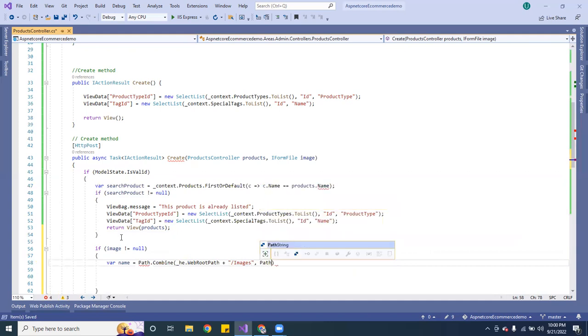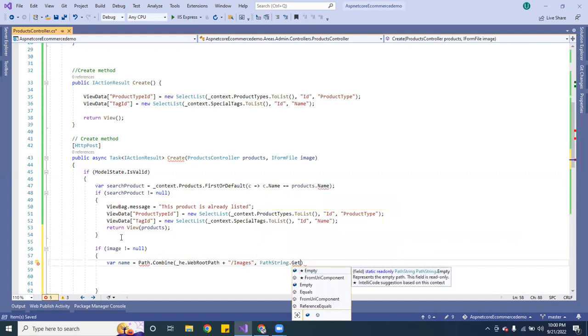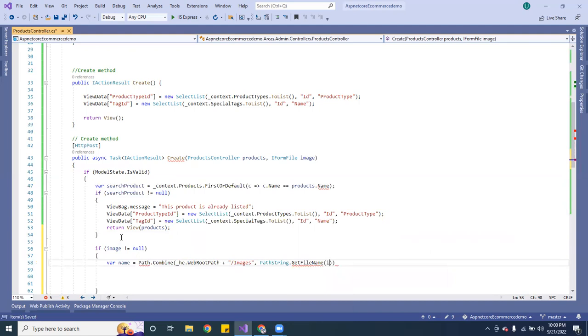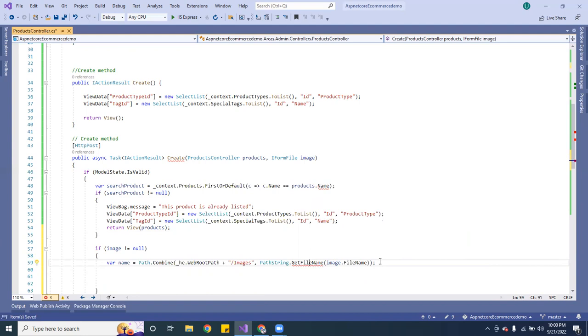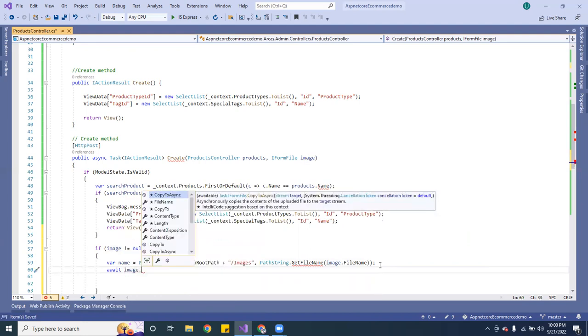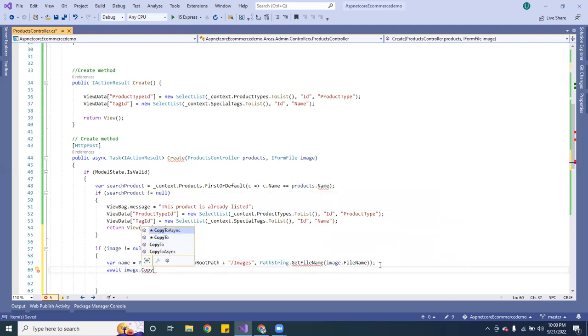And then I want to do Path.GetFileName. So here I want to get the image file name, and let me hit Ctrl+. and see if we can implement it. We want to bring in System.IO right here. Now we want to make it await, and we want to do image.CopyToAsync.